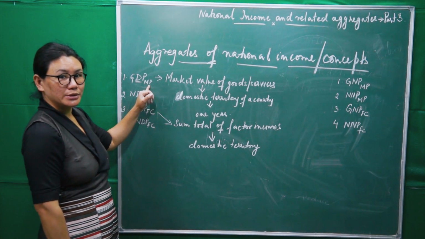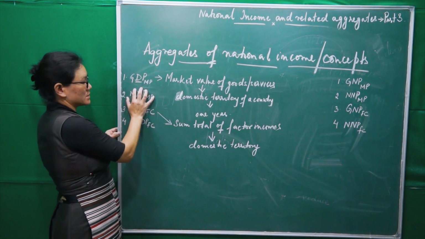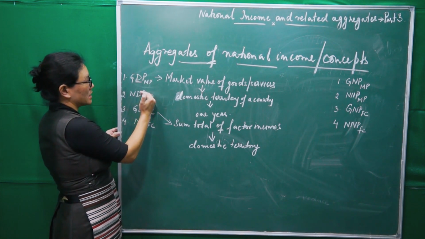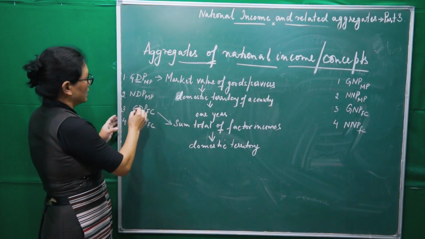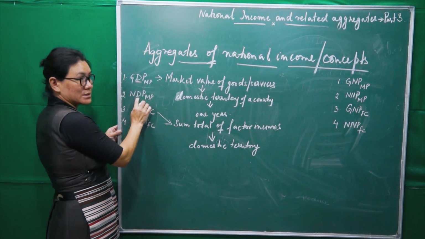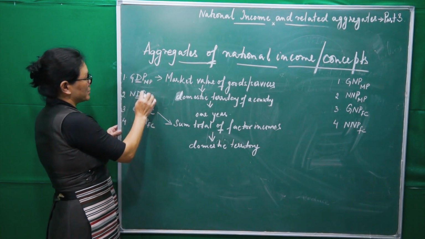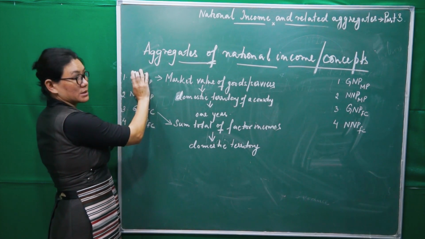Is that clear? Now see here, this and this, we have to see what is the difference between these two. Domestic concept, product, market price. This much is the same.